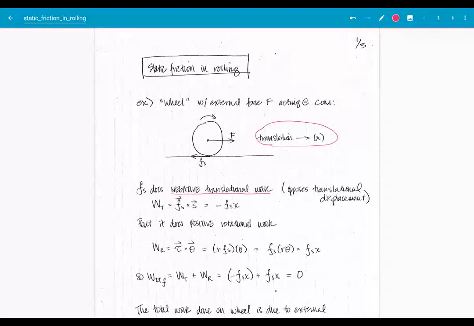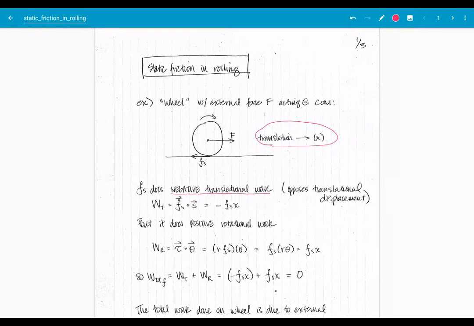You can consider that there's work being done on the situation by this applied force F here. That applied force F would be able to, in a translational way, accelerate the object more were the object not turning, if it was simply sliding. Okay, so that's a way to take in how this is negative translational work. It impedes the translational acceleration or the gain in translational kinetic energy.